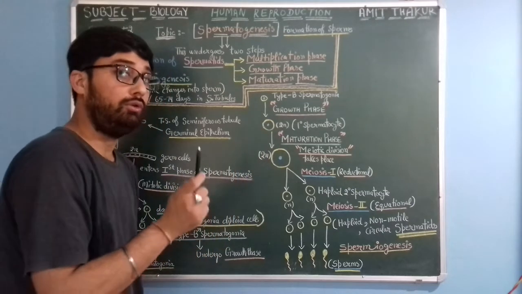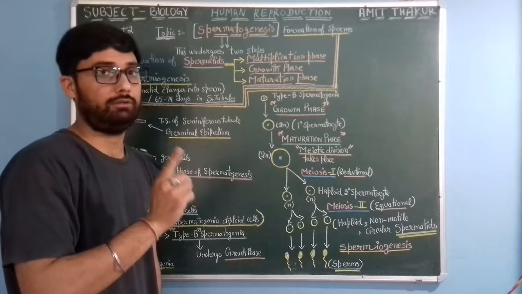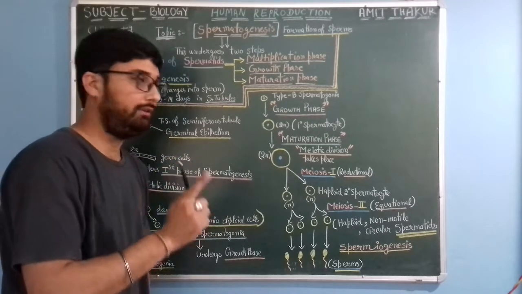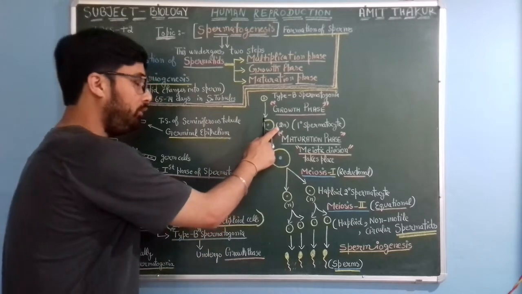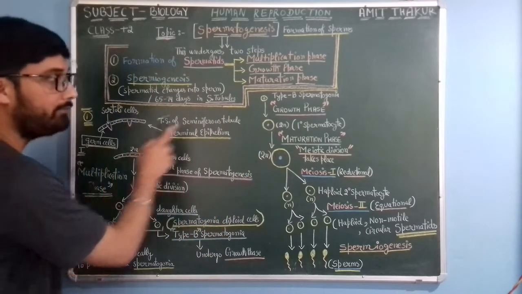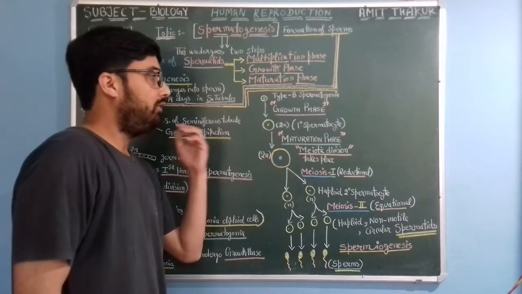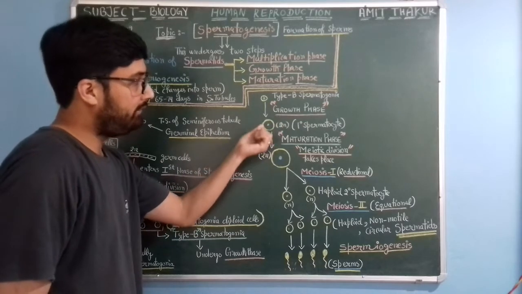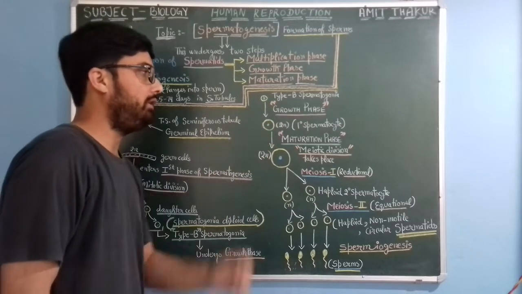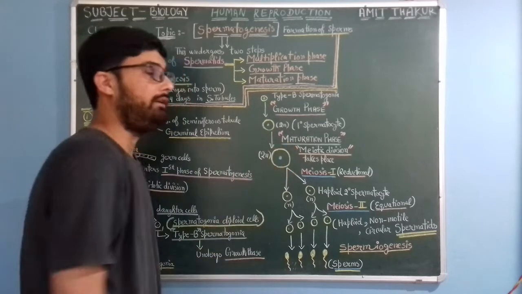Why diploid? Because till now there is no meiotic division that has taken place. So that's why it is diploid right from here. This enlarged cell is now known as primary spermatocyte.